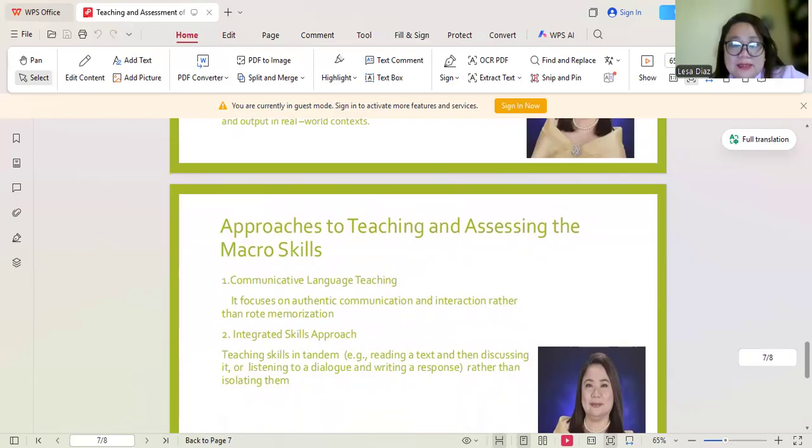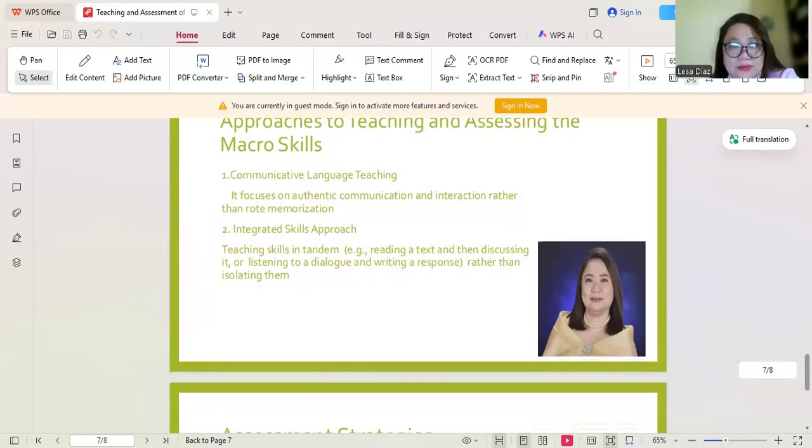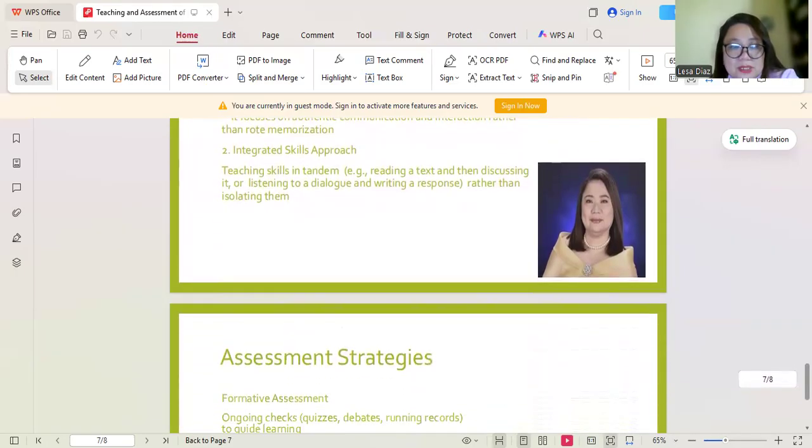And then the integrated skills approach, teaching skills in tandem. So reading a text, for example, and then discussing it, or listening to a dialogue and writing a response. Meaning to say, it's an integration of a lot of skills, no? That's why we put there tandem rather than isolating them. Okay, so these are the approaches.